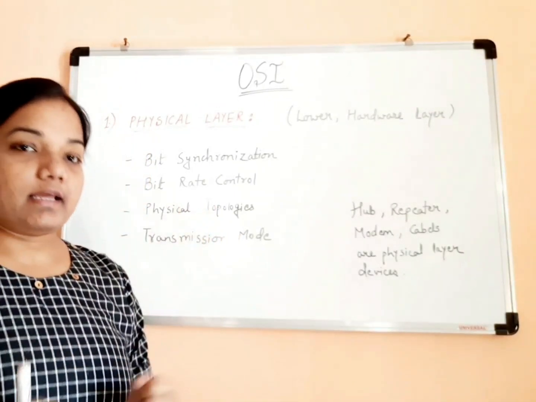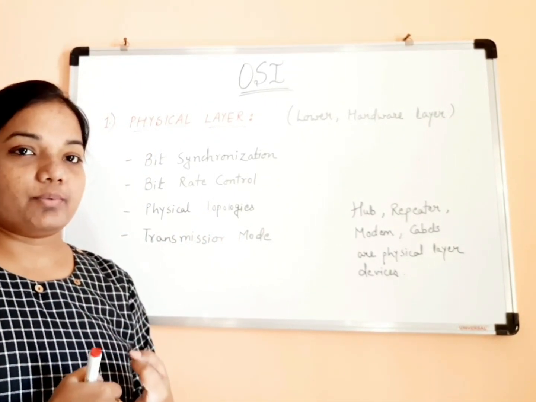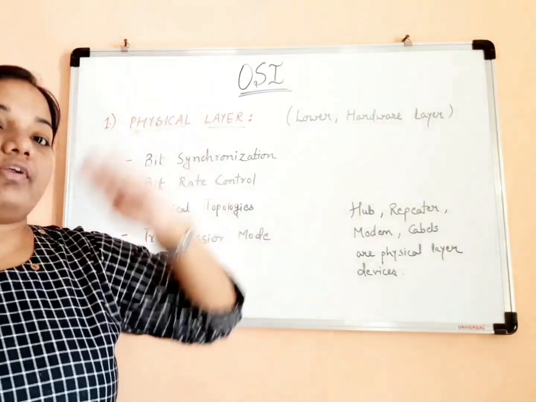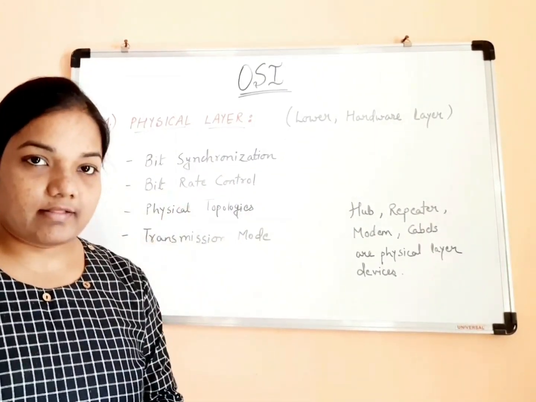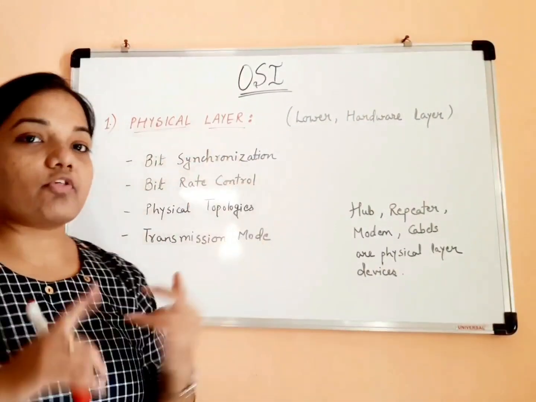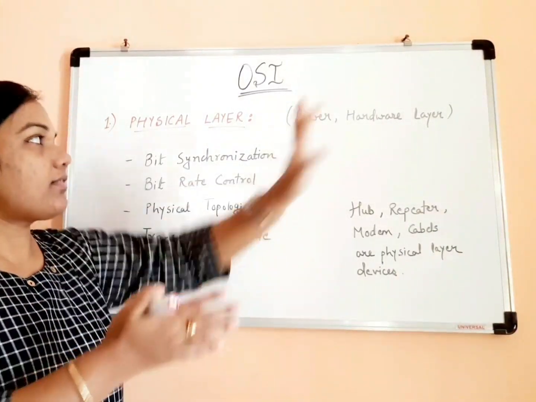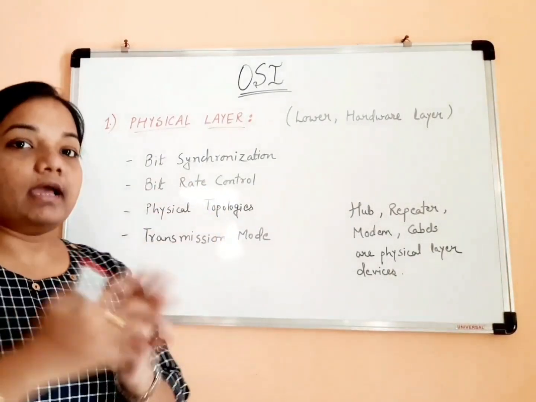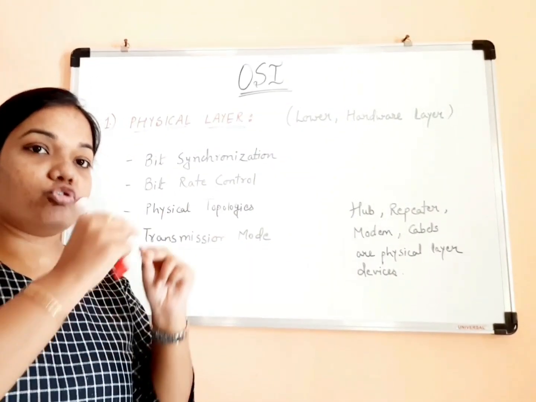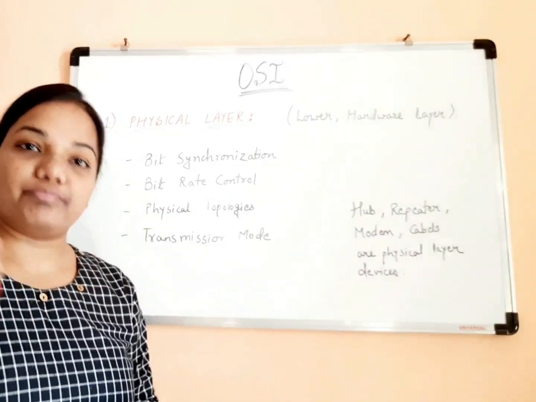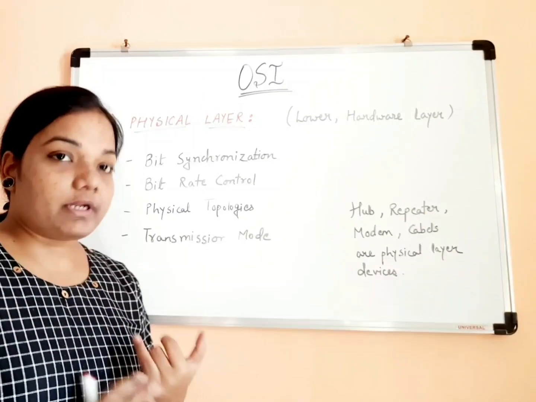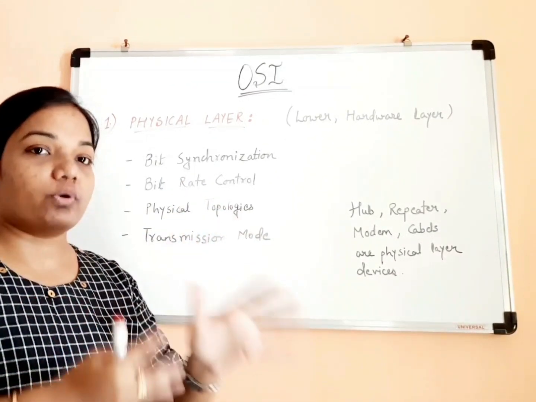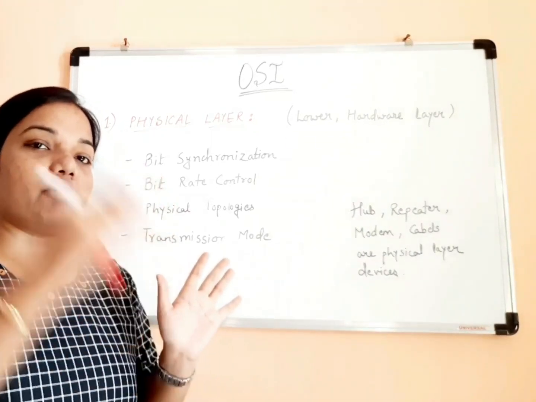So among all the 7 layers of the OSI model that we have seen, the last 3 layers, that is physical, data link and network, are also known as hardware layers, right? And the above 3 layers are also known as software layers. Fine. So physical layer is also known as lower layer or the hardware layer. What this physical layer does, as I told, is transmit information in the form of bits. This is a very important point to know, that in physical layer the information is always stored in the form of bits, and then it is transferred in the form of bits only.